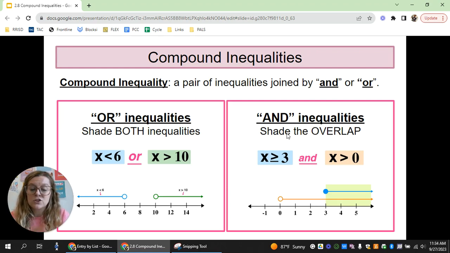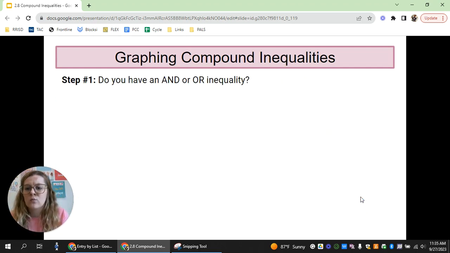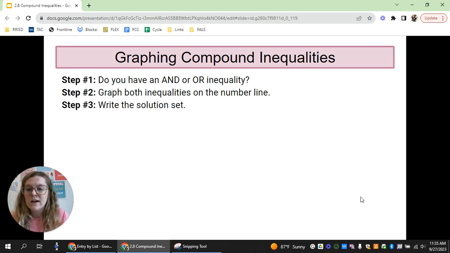In the other situation, our and inequalities, for example, we have x is greater than or equal to 3 and x is greater than 0, we are going to shade the overlap. So we're going to graph both of them, and our solution set is going to be only where those two graphs overlap. So let's look at an example. When we're graphing, we're going to figure out, do we have an and or an or? Then we're going to graph both the inequalities on the number line, and then we're going to write the solution set, which is just another way of saying the answer.